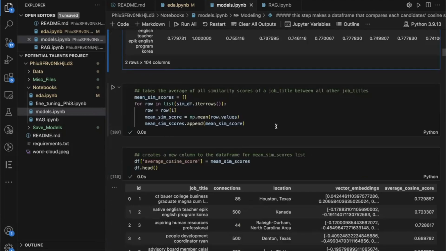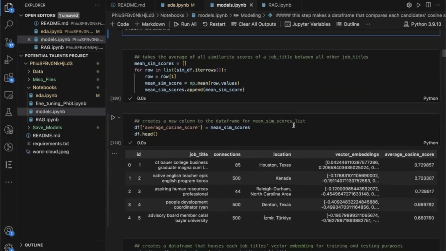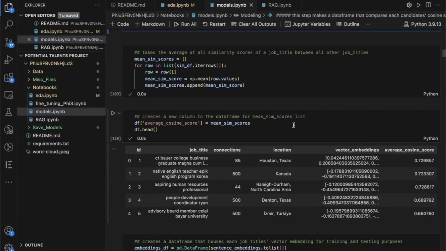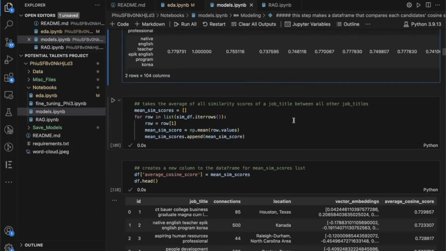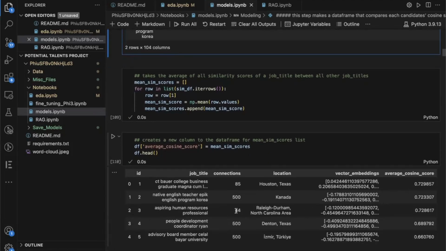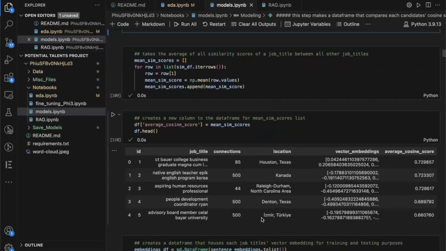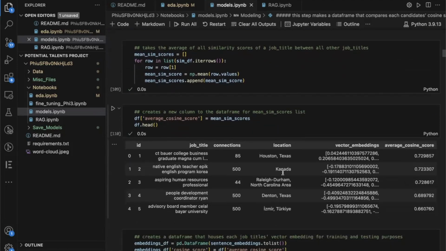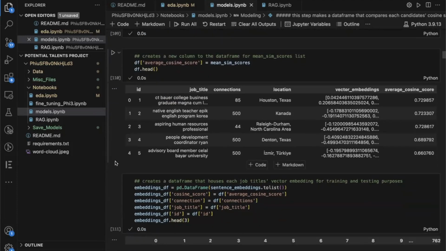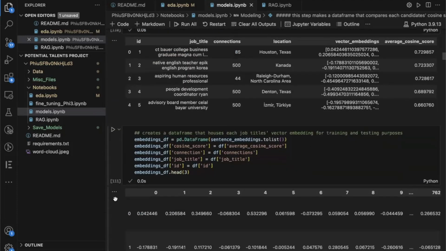And so as an extra feature, I wanted to average the cosine similarity scores for all of the job titles. So that's what we're doing down here when we see that this job title has an overall 72% correlation to all of them, and this one's 72, and this one's 72, and down the line. So I just put that as an extra feature for the data set for training and testing purposes.